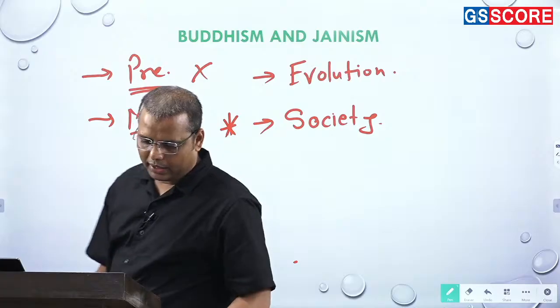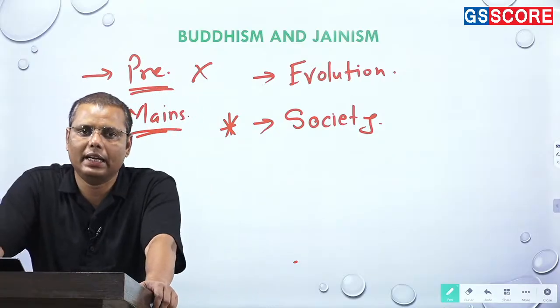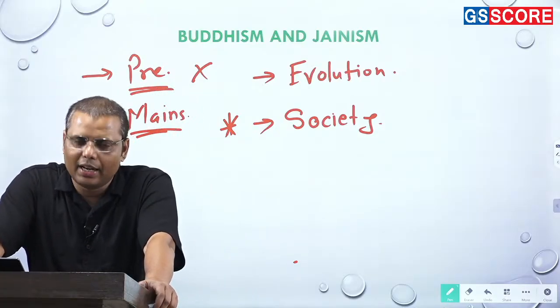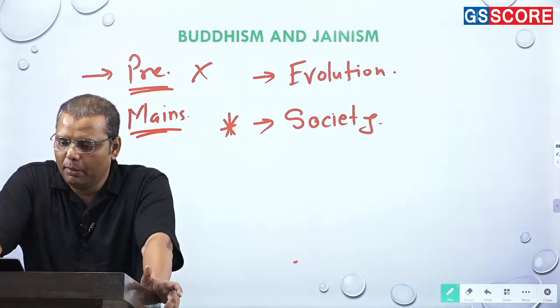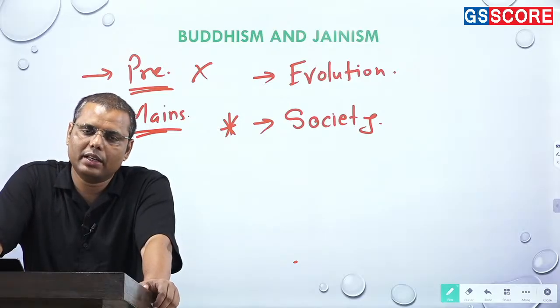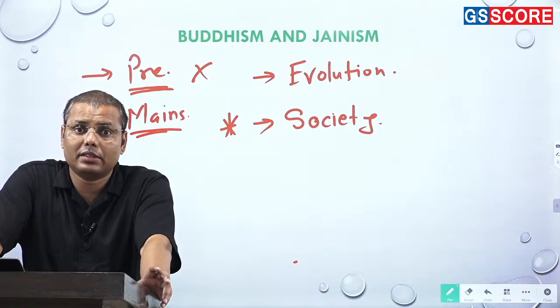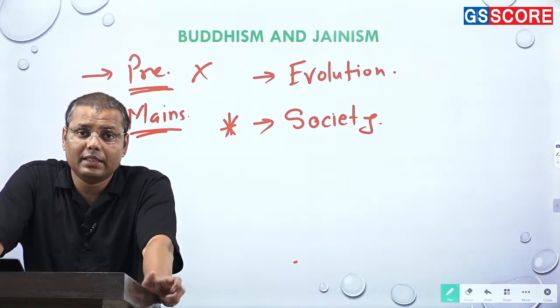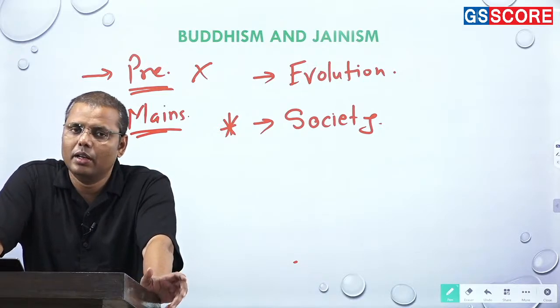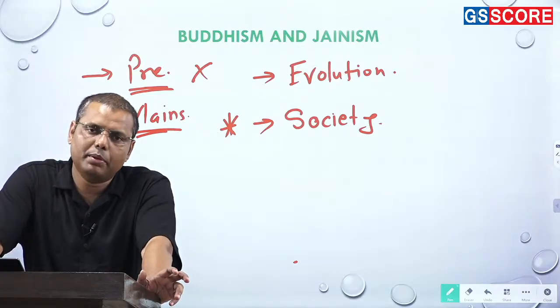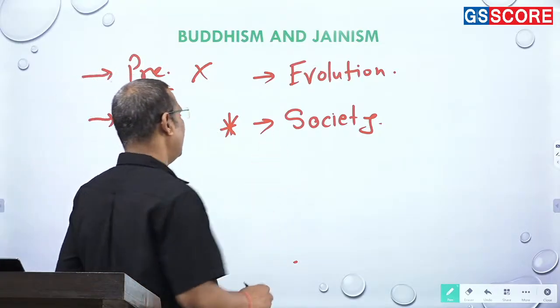How Buddhism and Jainism were well connected to the society of that period? Now, it may be studied in multiple ways. What impacts were there of Buddhism and Jainism on society? Vice versa, how the society of that particular period had been shaping the development of Buddhism and Jainism. ये कई aspects में पूछ सकते हैं, but जो आपके लिए important है, वो ये वाला topic है.